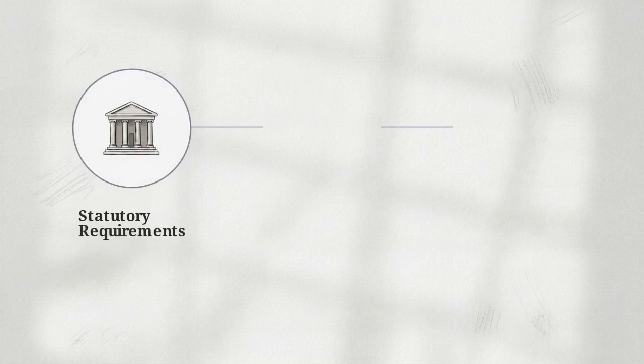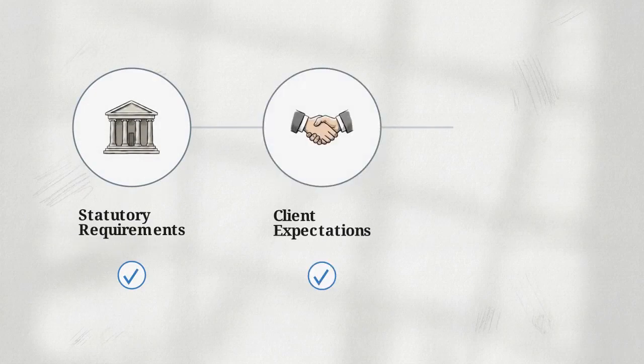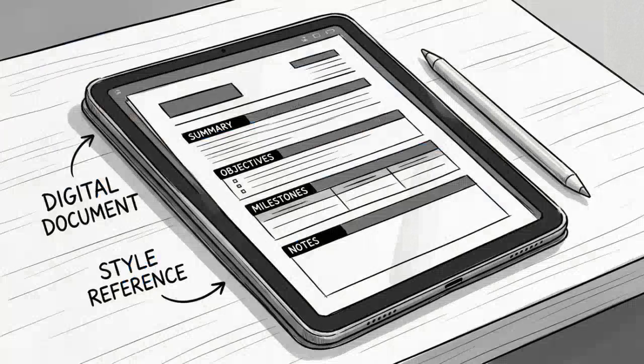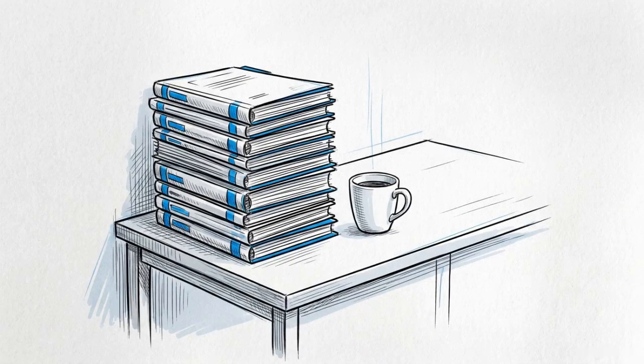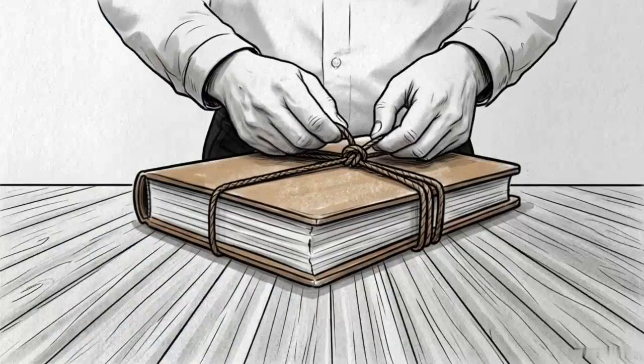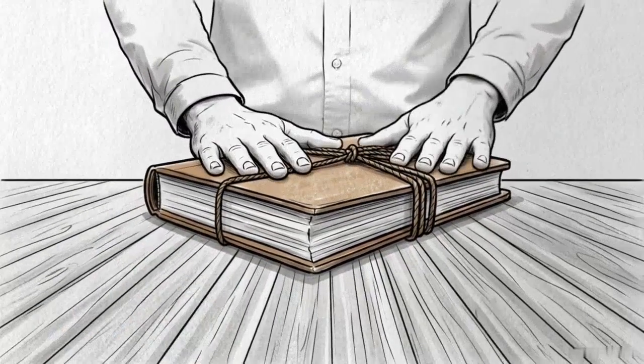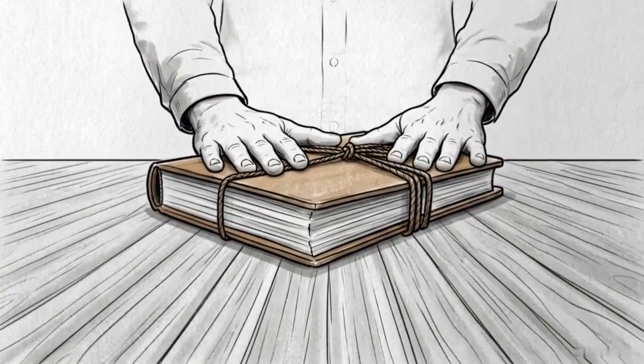We have now completed the workflow, assessing the statutory requirements for the MIAM, managing the client's expectations, and drafting a comprehensive brief for the mediator. Because this approach relies on a clear, standardized structure, it is easily repeatable across your entire family law caseload. A strategic brief provides the mediator with the leverage to settle the case, giving your client the highest probability of a swift, cost-effective outcome.